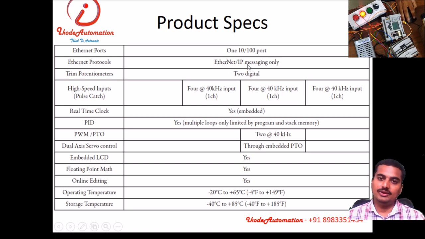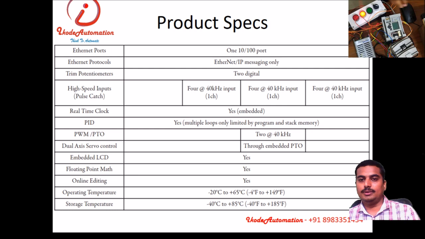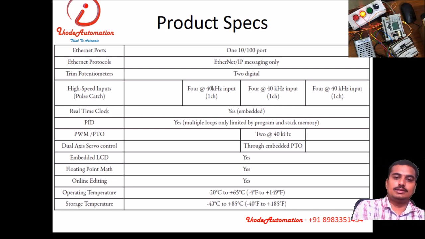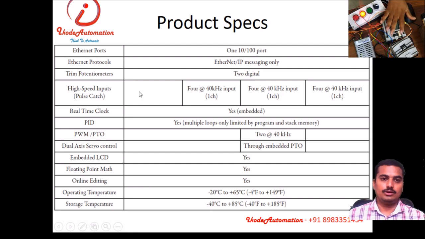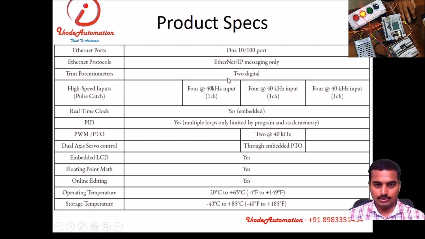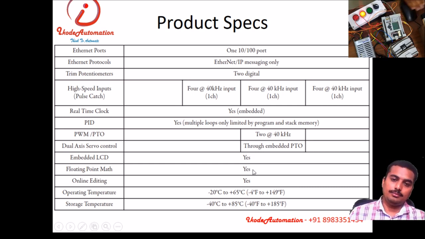Ethernet/IP supports only messaging. That means you can send a message to another PLC, or that PLC can send a message to this PLC. This can be done directly. Continuous communication cannot be done with this PLC. Then it has the specification of high speed input and output as I mentioned over here. PWM/PTO, that is pulse train output or pulse width modulation output, can be generated with this PLC. It has an LCD screen and floating point math, that is, mathematics instructions that support floating point, like 0 point something, 1 point something.